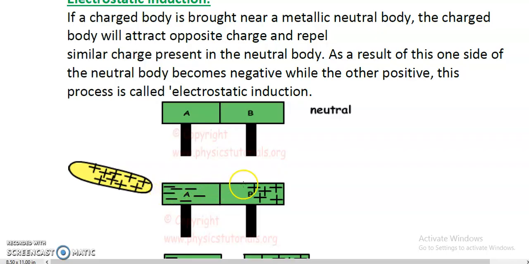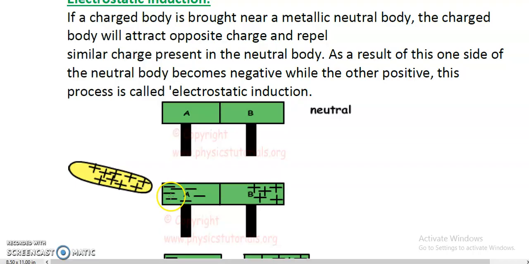what will happen? Since they are metallic, it means they are conductors, and loosely bound electrons are there. This positively charged rod will attract the electrons towards it and repel the positive charges to this side. These positive charges are those atoms which have lost the electron and have become ions, so that's why they have become positively charged. When loosely bound electrons leave the parent atom, the atom becomes positively charged. These are those positive charges only.